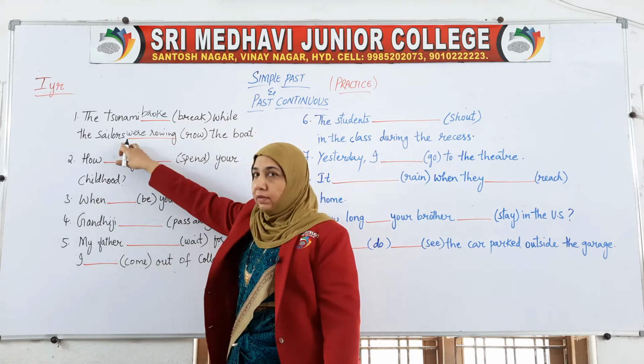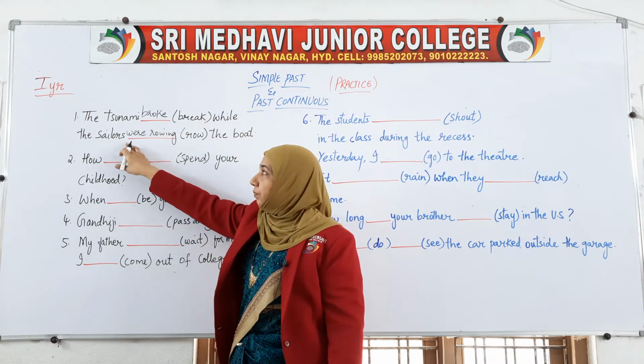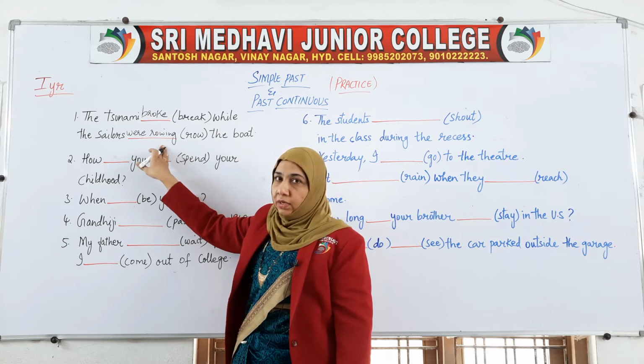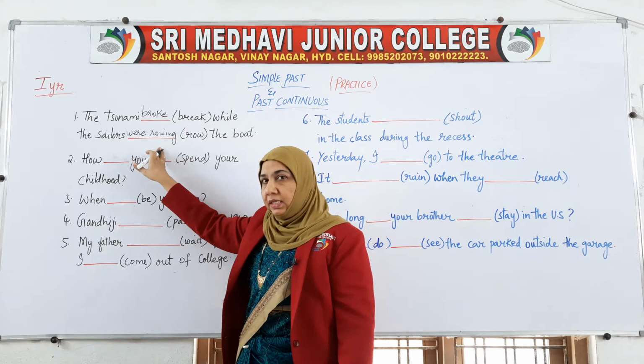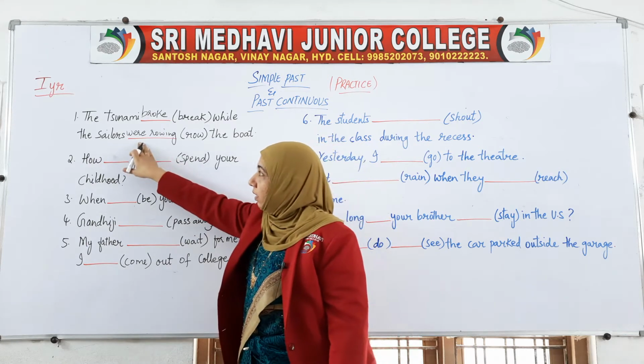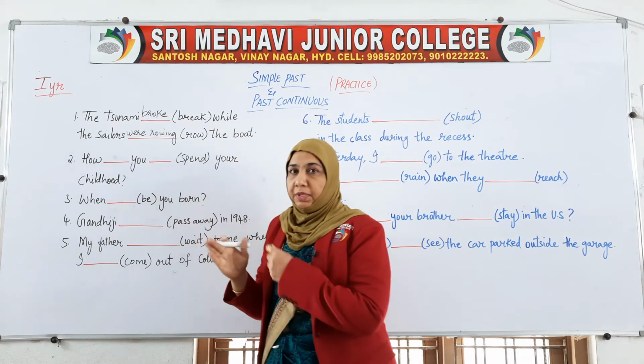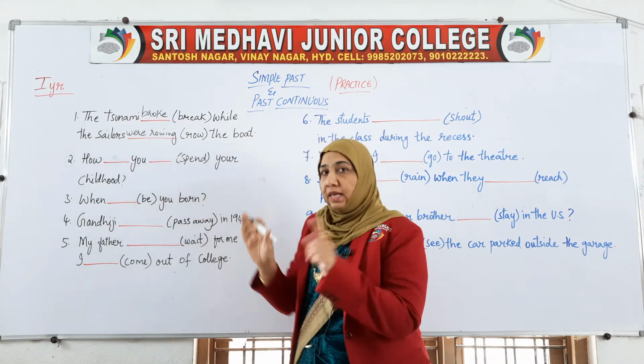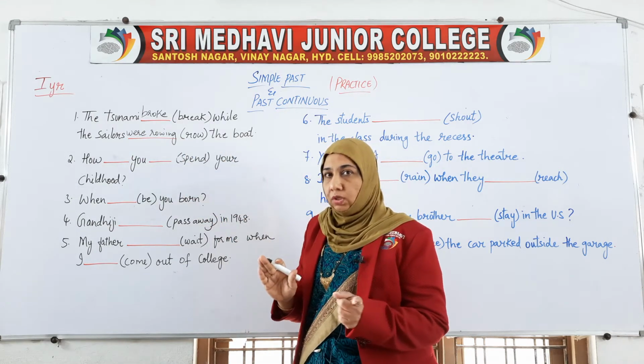If you remember, we have already used this auxiliary or helping verb with that ing gerund format for the past continuous tense, because here sailors are there, that means plural, so we are using were. If only sailor, we could have used was.